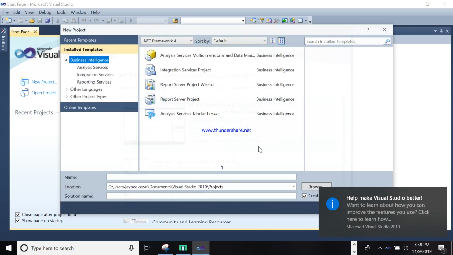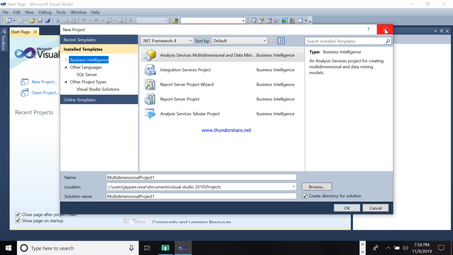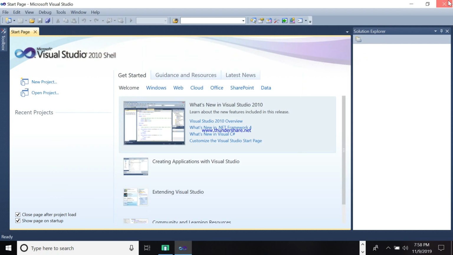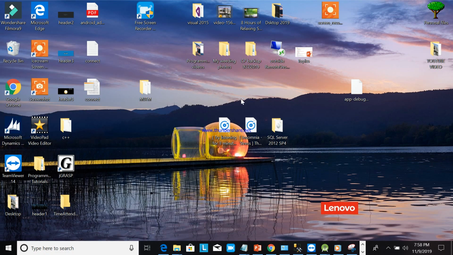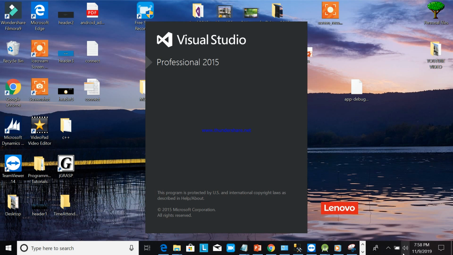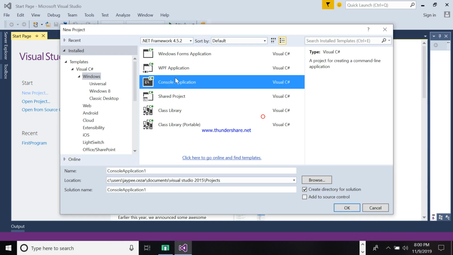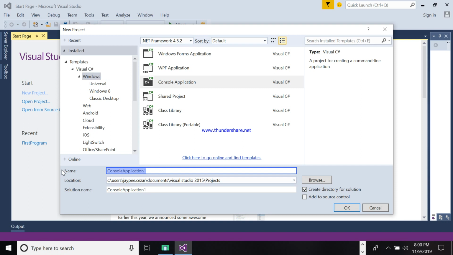I will create a new project here. Now we are selecting the console application. We are using a C# console application.